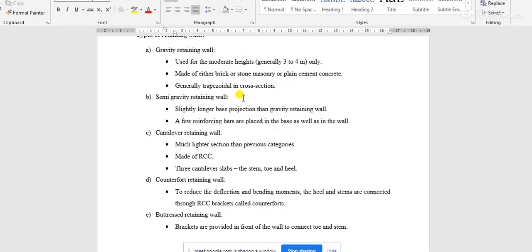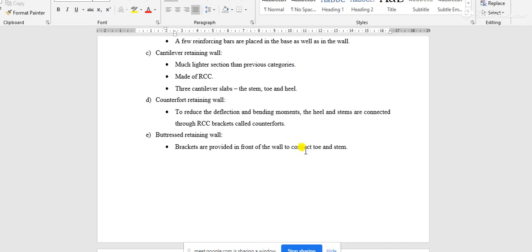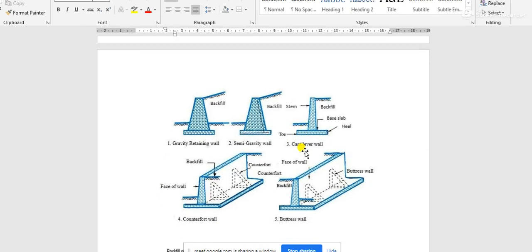Okay, now cantilever retaining wall. Coming to the cantilever retaining wall, in these cases we can go to the diagram. This is the cross section of a cantilever retaining wall. In this case, obviously the width of the base plate may be higher than in the case of semi gravity retaining wall.